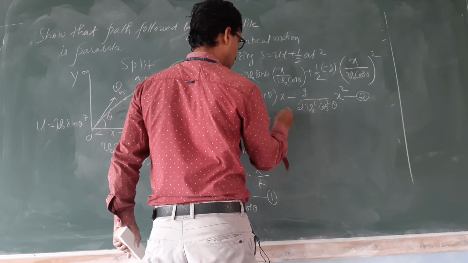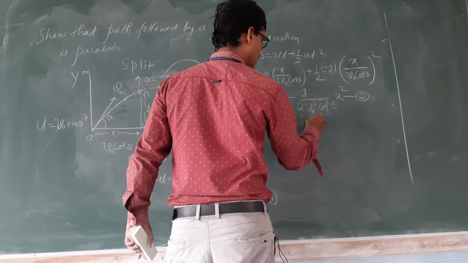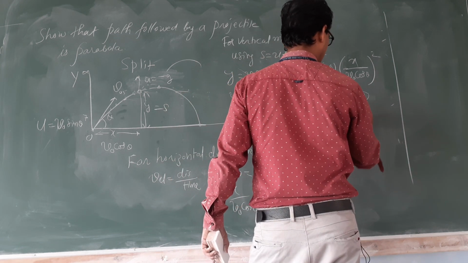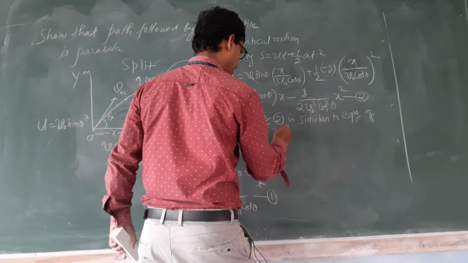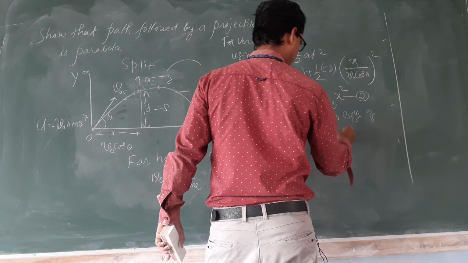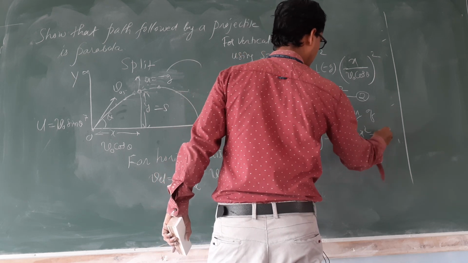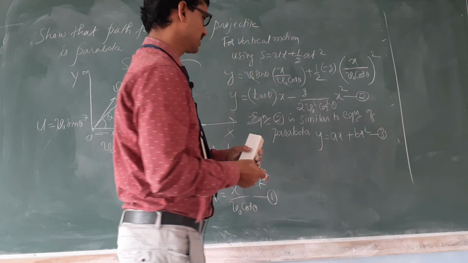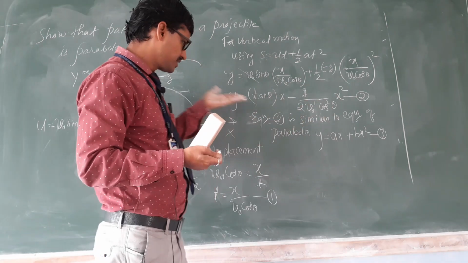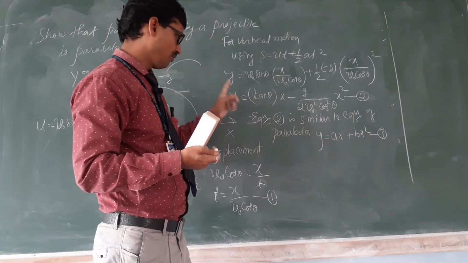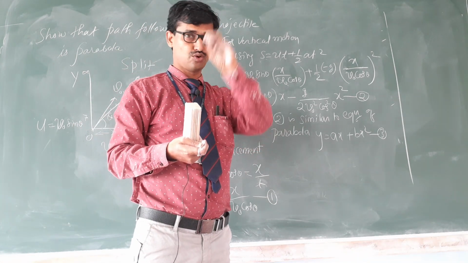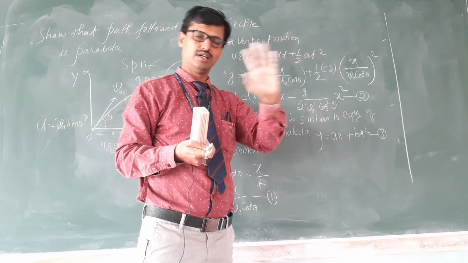Equation 2 is similar to the equation of a parabola, that is y is equal to ax plus bx square. Call it as 3. Now children, this is our equation for the projectile, the stone. This is the equation of a parabola. Our equation is similar to the parabola equation. Therefore, our stone must have followed which path? Parabola path.